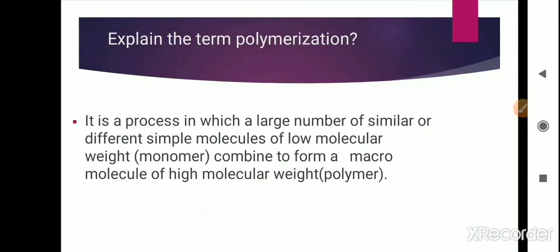Now, moving on to another topic, explain the term polymerization. Polymerization is a simple process in which a large number of similar or different simple molecules of lower molecular weight, that is monomers, combine together to form a macromolecule. Macromolecule means a giant molecule with a very high molecular weight, which is a polymer. It means the process from monomer to polymer is known as polymerization.